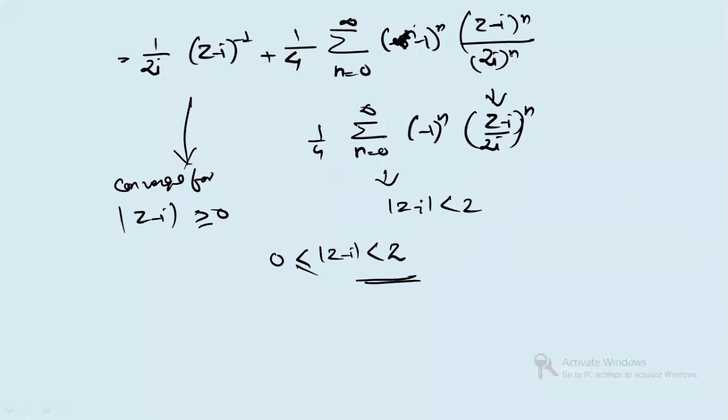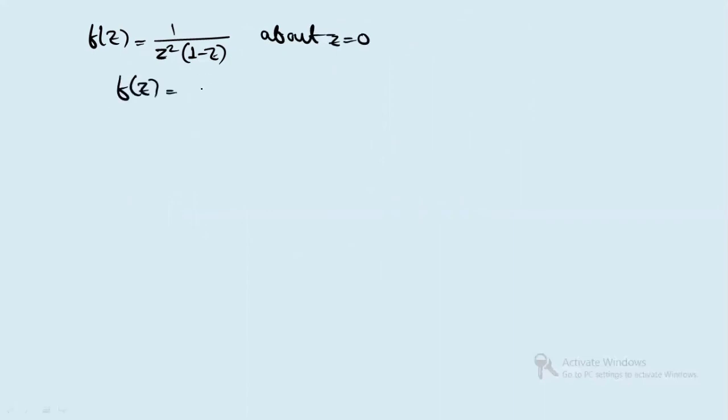You can solve a lot of questions using this Laurent series. You might be given any function. Suppose you are given a function f(z) which is equal to 1 by z square into (1 minus z), and you have to find the Laurent series about z equals 0. So you can write f(z) as 1 by z square into (1 minus z), right? That means you can write 1 by z square times (1 minus z) to the power minus 1.